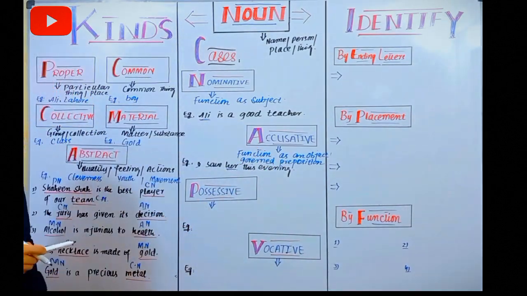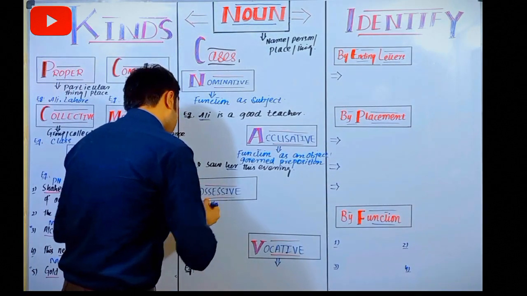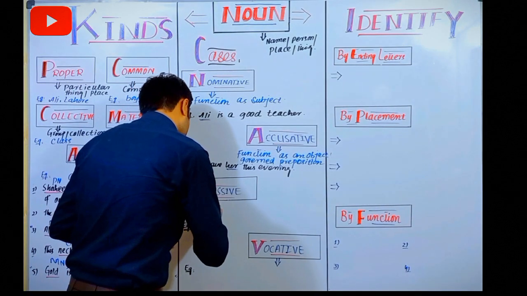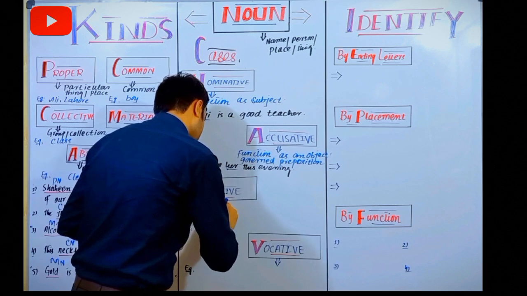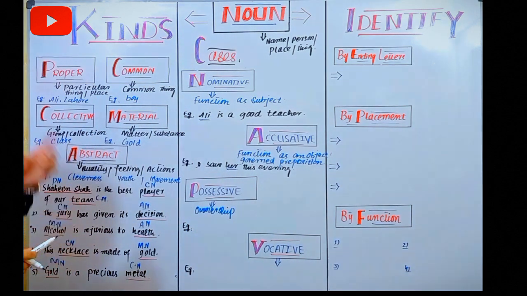Next is your possessive case. Possessive case shows ownership. When you show ownership over something, that case belongs to your possessive case.